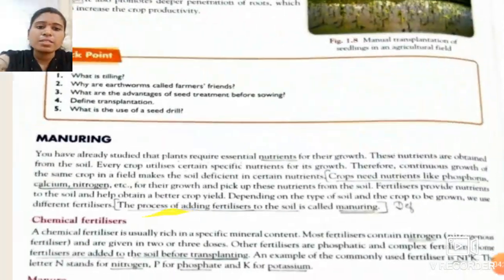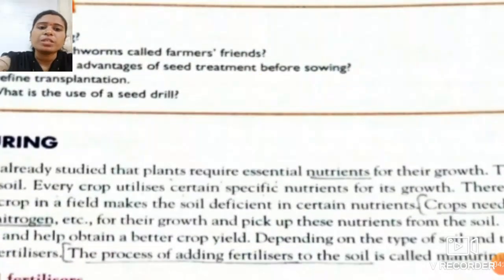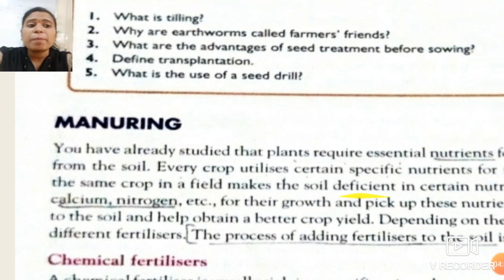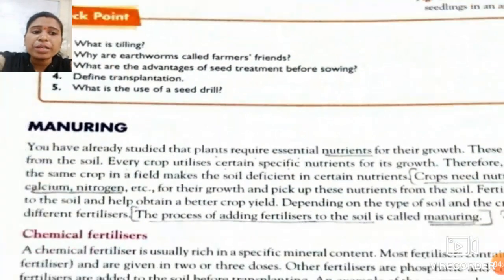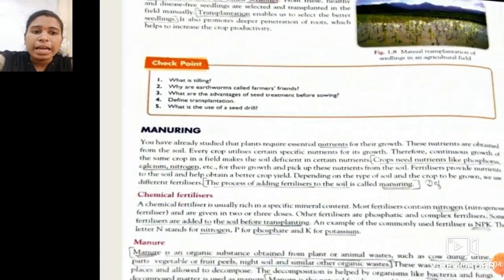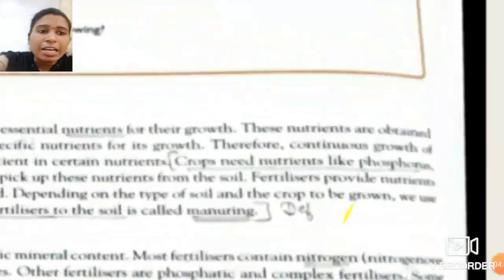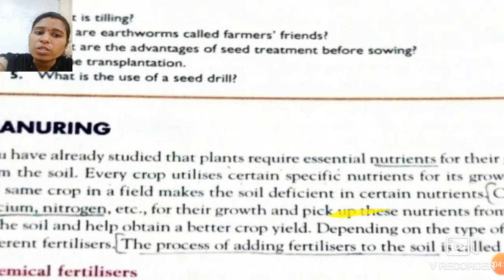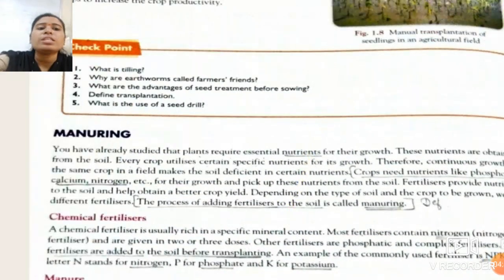So students, what is manuring? You have already studied that plants require essential nutrients for their growth, and these nutrients are obtained from the soil. For the growth of any kind of plant or crop, there are certain nutrients required.